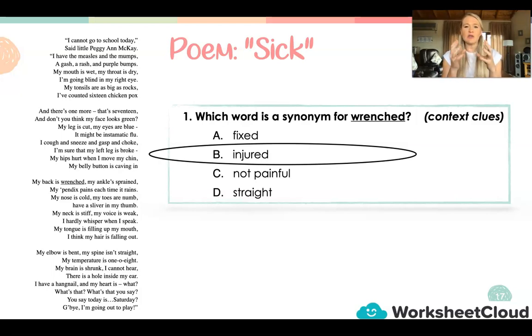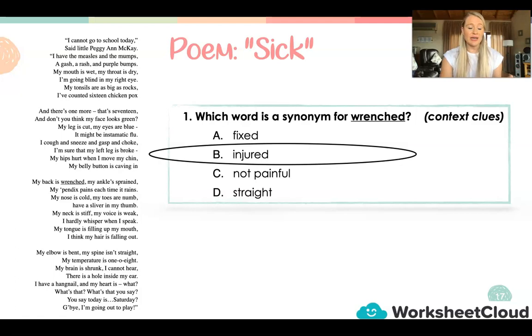Always remember that in questions that relate to your poem, have a look at the question and go back to the poem and see where those words are in the poem. Read that line again and see what sort of part of speech it is, what is the language, and what is it in context in relation to the poem.